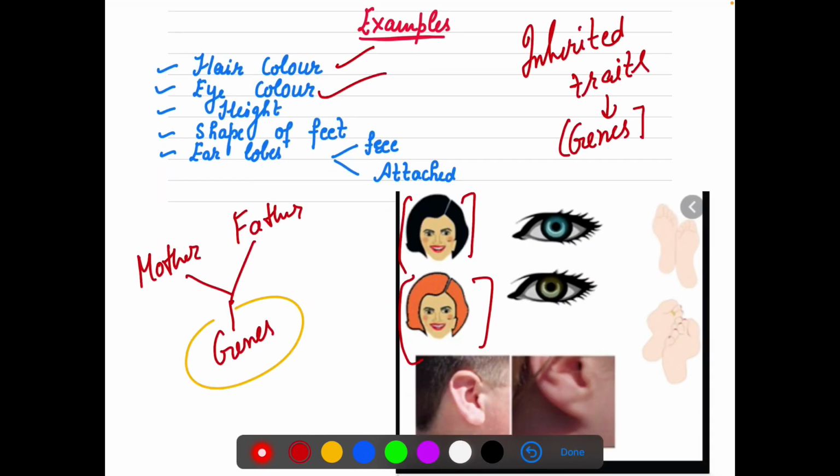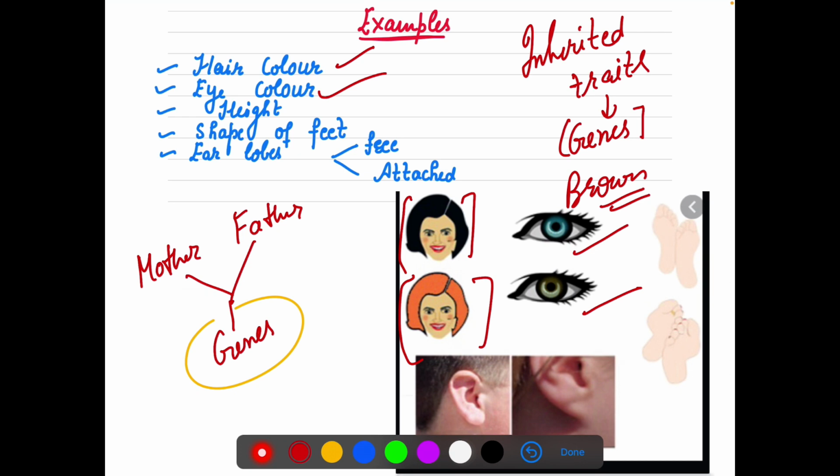Then eye color: there is black color, there is blue color, there is brown color. This color is also inherited. See, I'm not here telling you why you are getting brown color or why you are getting black color.